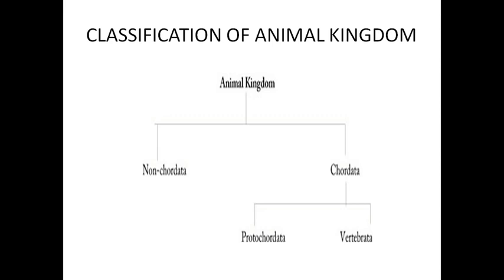At the time of embryonic development the notochord is present. Later, when the organism matures, the notochord is replaced or modified into the backbone.